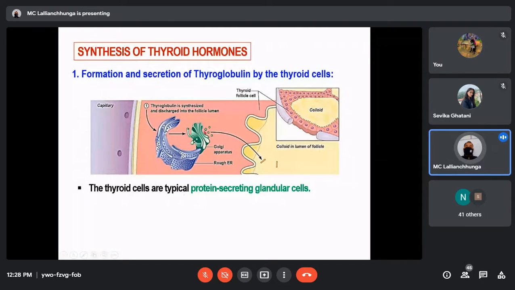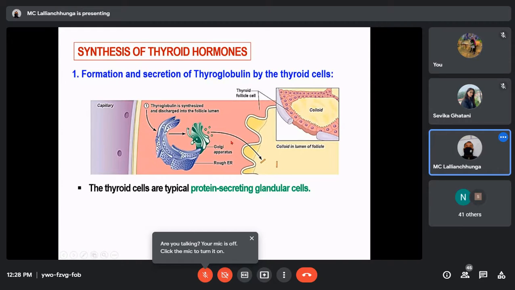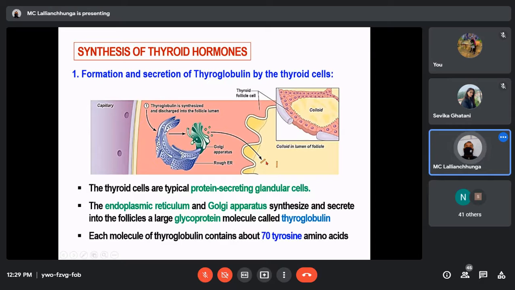They are passed on to the Golgi apparatus, and from the Golgi apparatus vesicles containing this thyroglobulin pinch off and are extruded into the colloid of the follicle. So these are the thyroglobulin, which we have already discussed. Another important point, even for your exam, is that each molecule of thyroglobulin contains about 70 tyrosine amino acids.